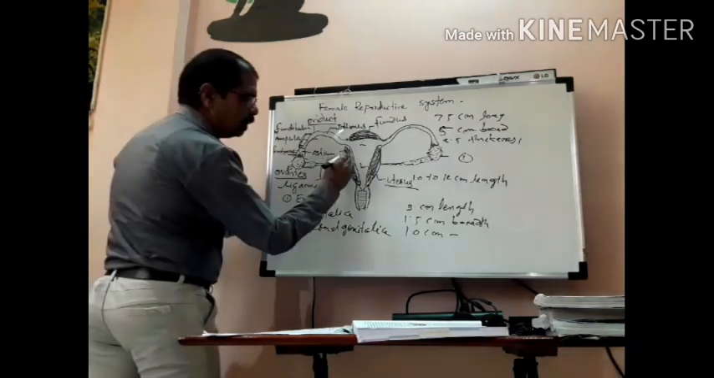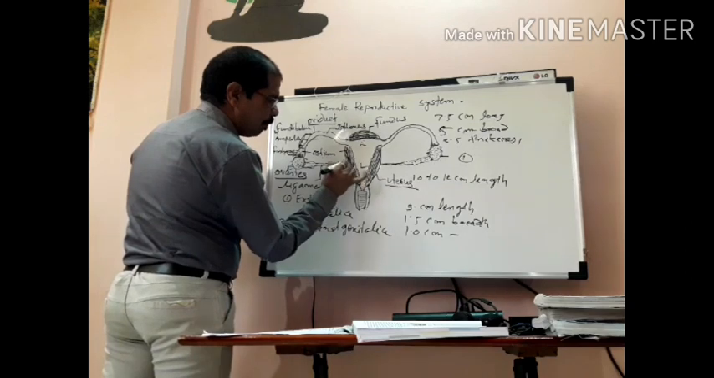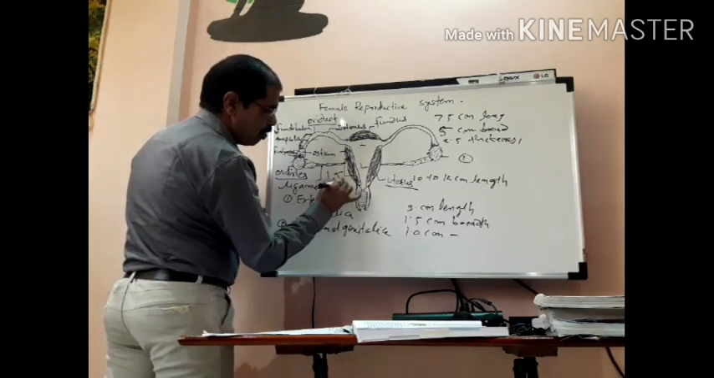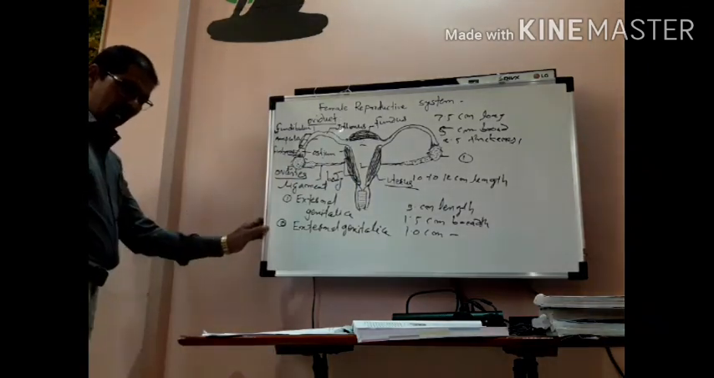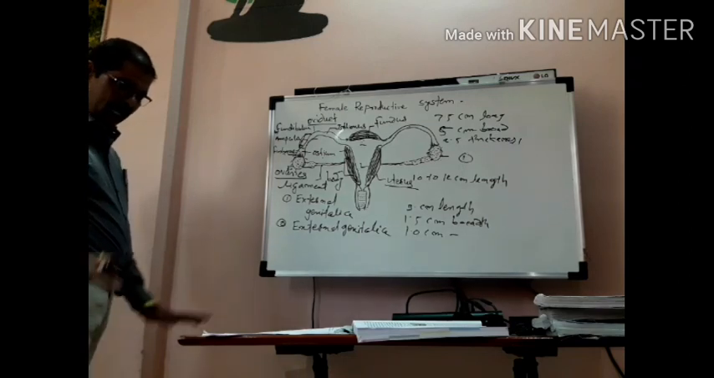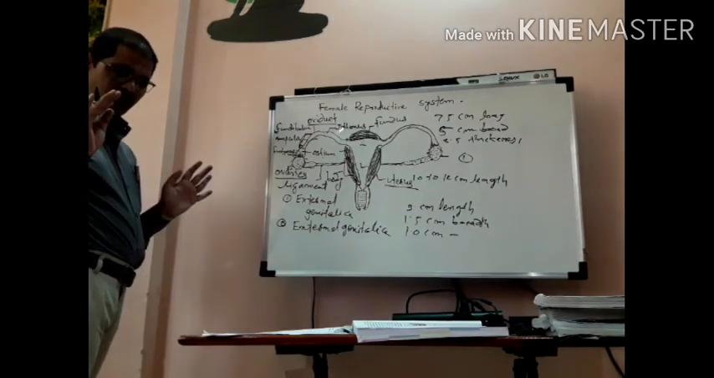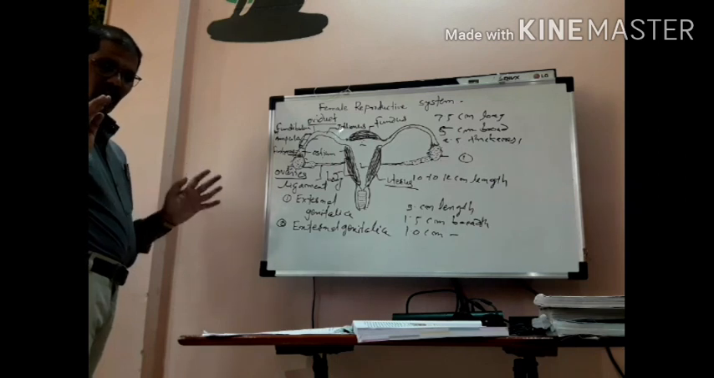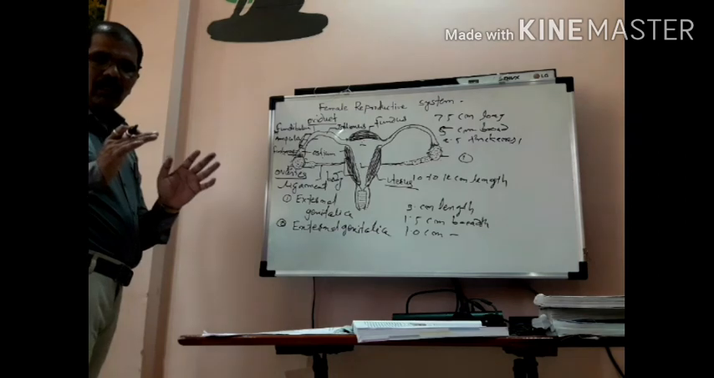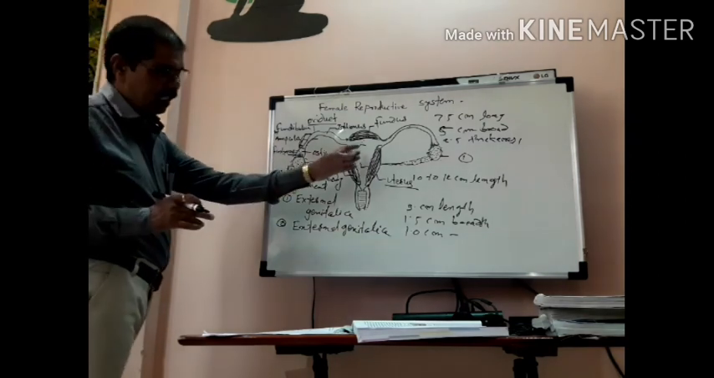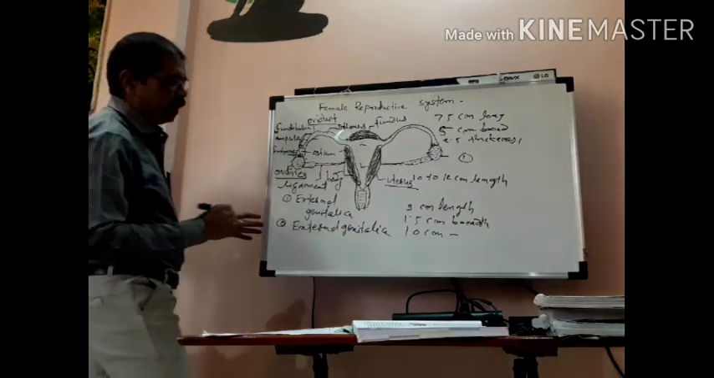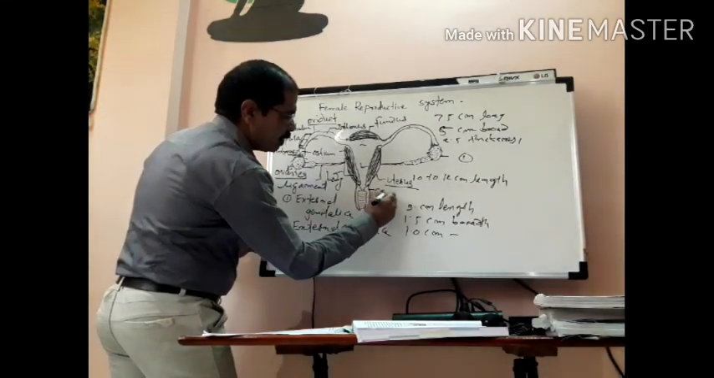Then the next part is called the body. What is this? It is the broad part of the uterus. It is the major part of the uterus, isn't it? Baby development goes on in that area. Then the next part is called the cervix.